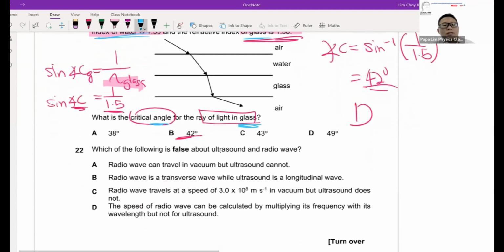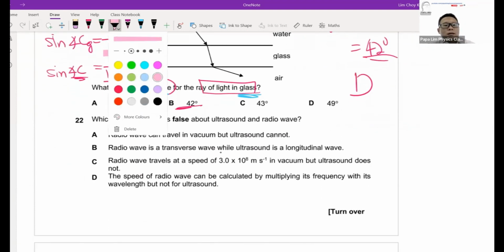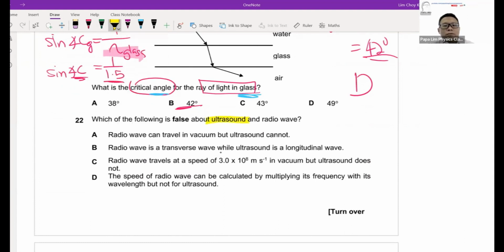D, which of the following is false about sound? Remember, anything related to sound is actually a longitudinal wave. Radio wave is a transverse wave, which travels at 3 times 10 power 8. Longitudinal ultrasound travels much slower. And transverse waves by default can travel through vacuum. Radio wave is transverse.